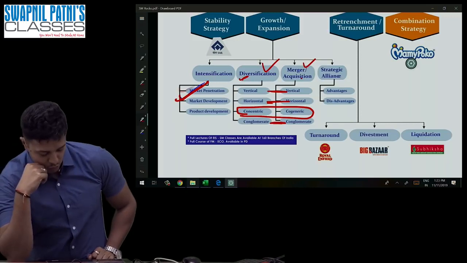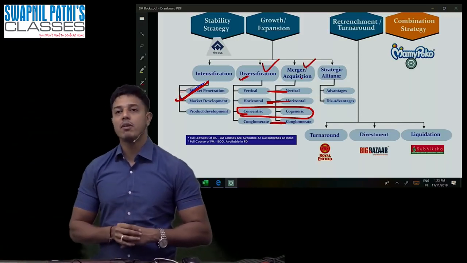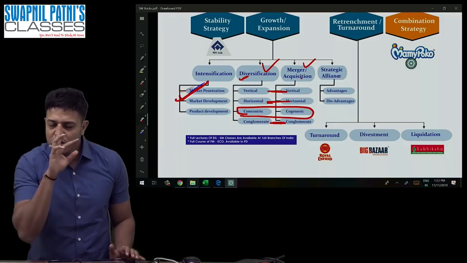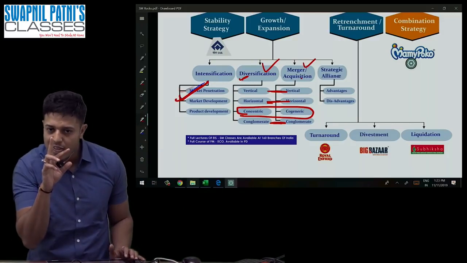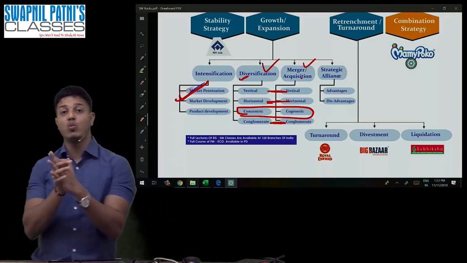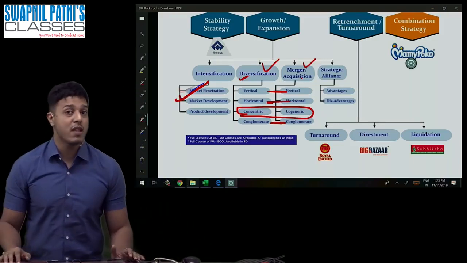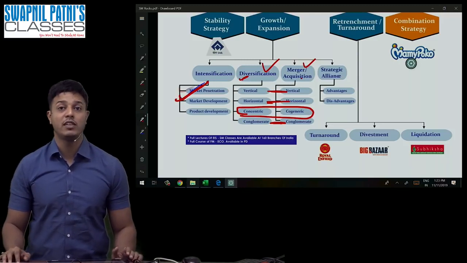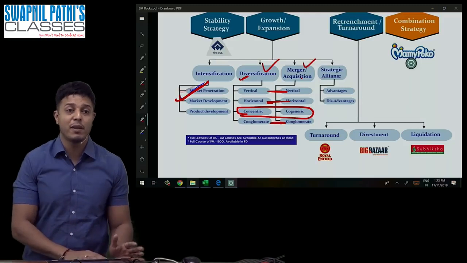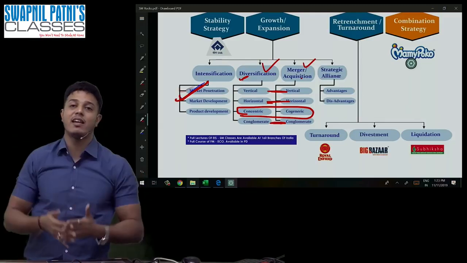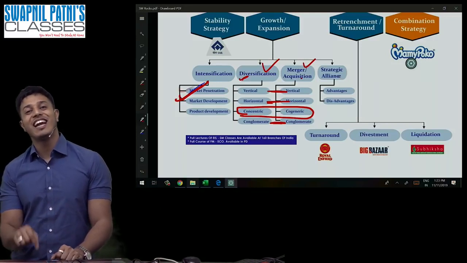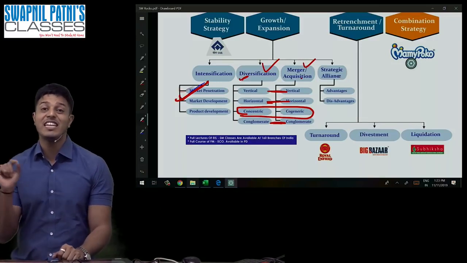Okay. Next, what is the conglomerate? Conglomerate is again a merger, guys. But what is the meaning of conglomerate? Conglomerate means you are getting merged with a company not having any connection with the existing one. For example, Tata Sky. Tata was never into the business of DTH. Now Sky is a different company, Tata is a different company. They both are getting merged. From Tata's angle, it is the merger of what? Conglomerate. It means Tata is getting merged with a company not having any connection.